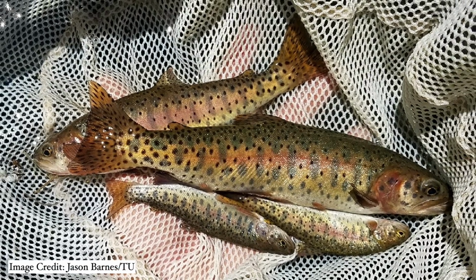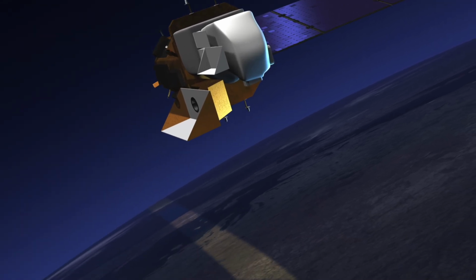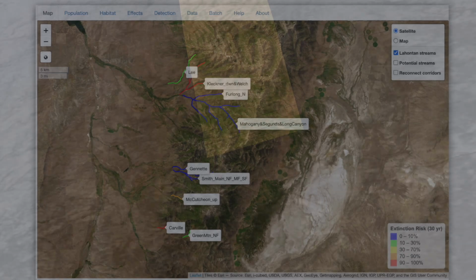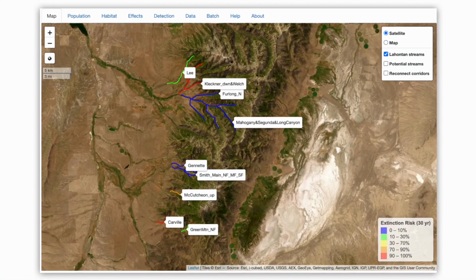trout and bull trout. The remote sensing data from satellites like Landsat and MODIS, along with other NASA products like NLDAS-2, were essential for allowing us to forecast the extinction risk of trout populations under future climate conditions across large regions. Trout Unlimited and partners used the tool to model information about Lahontan cutthroat trout and their habitat.